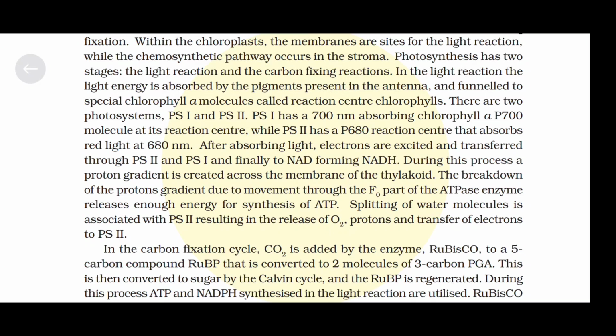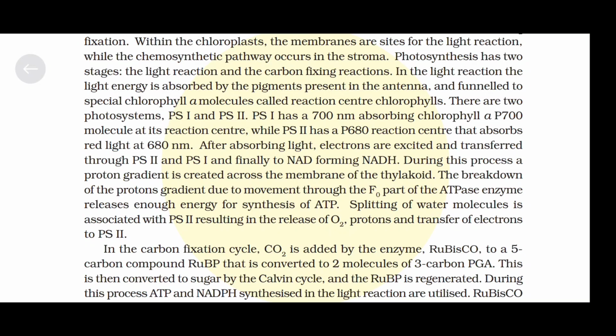During this process, a proton gradient is created across the membrane of the thylakoid. The breakdown of the proton gradient due to movement through the F0 part of the ATPase enzyme releases enough energy for synthesis of ATP. Splitting of water molecules is associated with photosystem 2, resulting in the release of O2, protons, and transfer of electrons to photosystem 2.